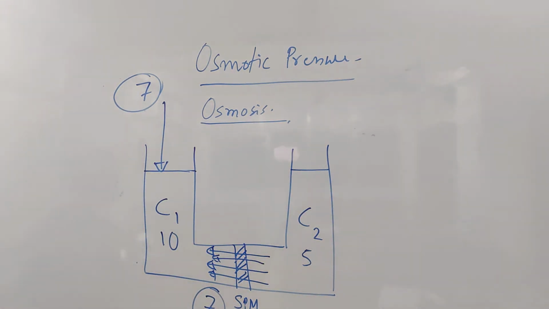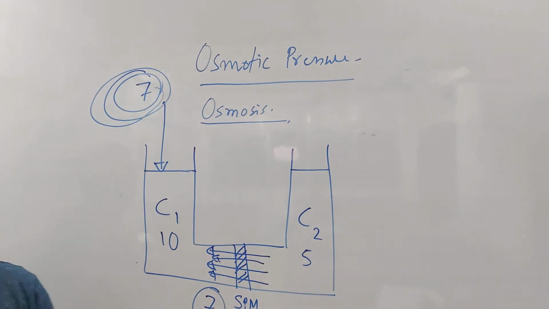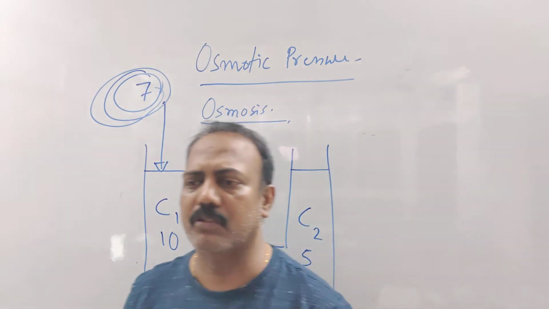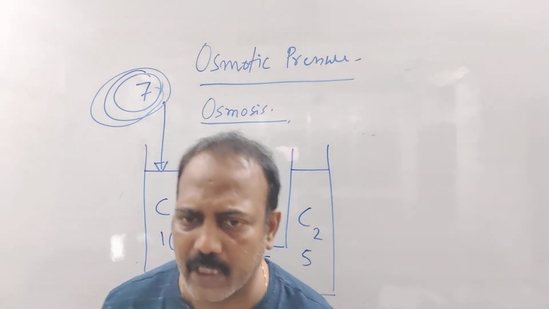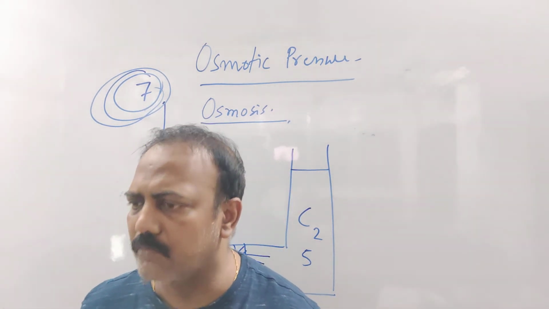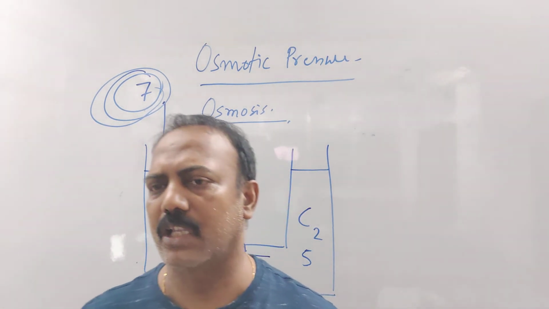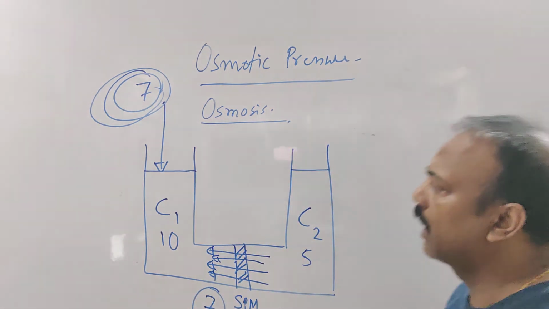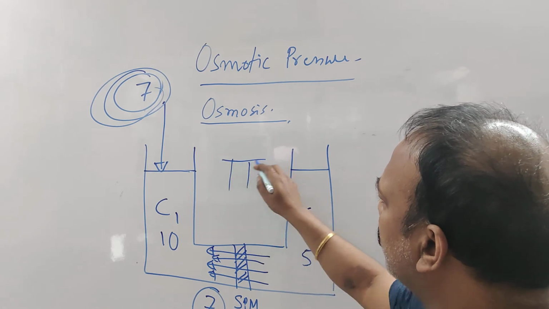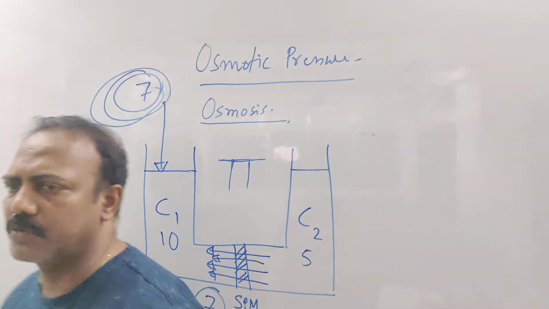Clear? This external pressure, which is required to just, very important word, just stop the osmosis, is called the osmotic pressure. This is the minimum pressure which is required to just stop the osmosis. And this osmotic pressure is denoted by capital Pi. We write it like this. Capital Pi is the osmotic pressure.